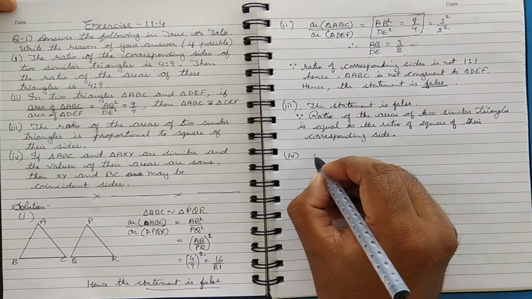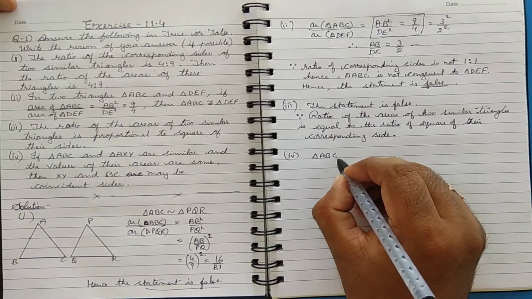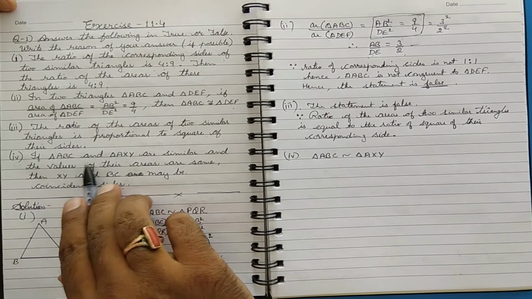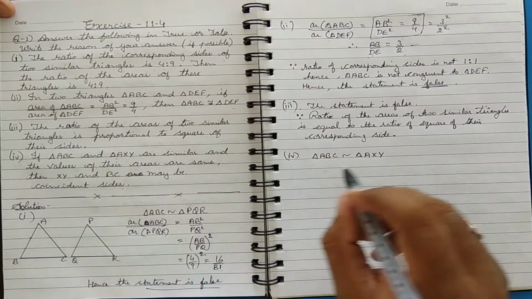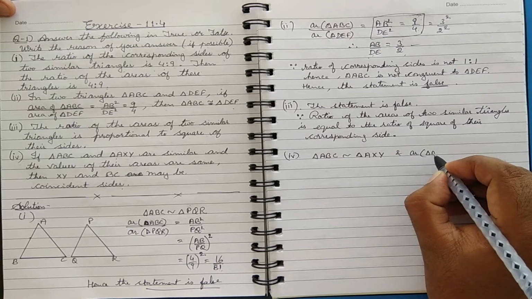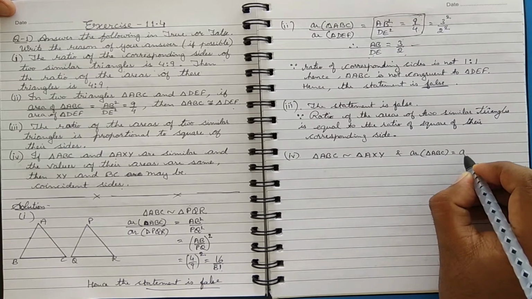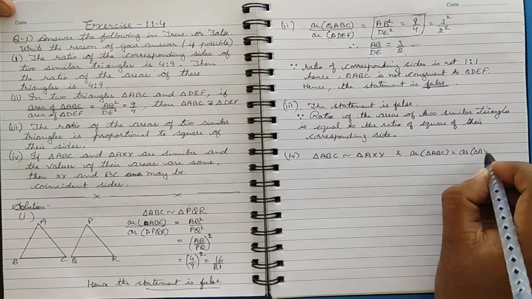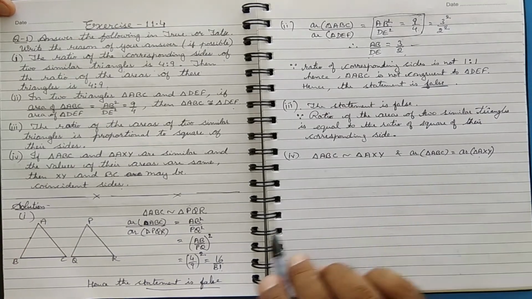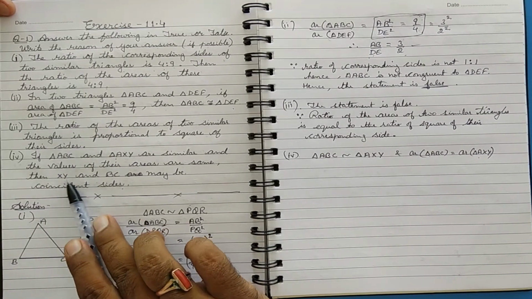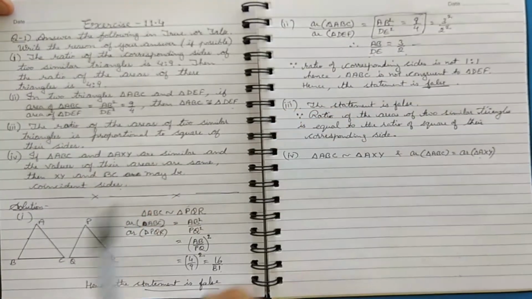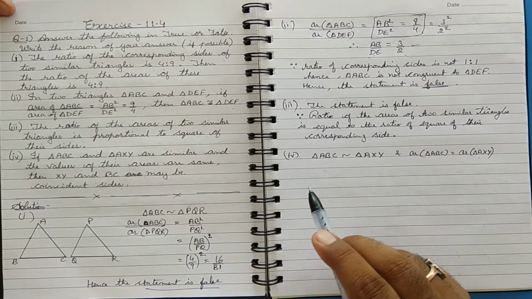So what is given here now? You are given that triangle ABC is similar to triangle AXY. The two triangles are similar and values of their areas are same. Values of the areas same means the area of triangle ABC is equal to the area of triangle AXY. The areas are equal. Now you have to tell whether XY and BC may be coincident. Coincident means you have to tell whether they are of equal side, same length or not.